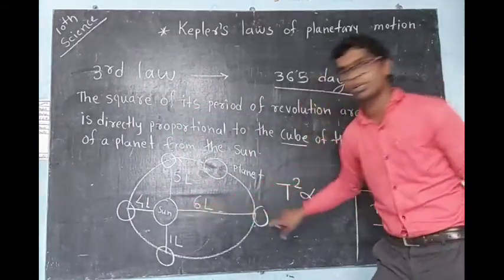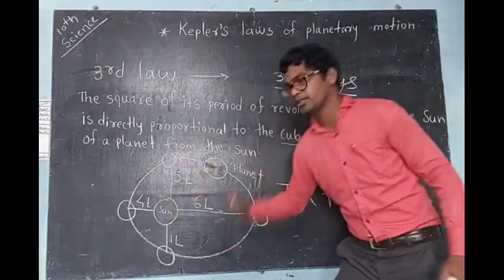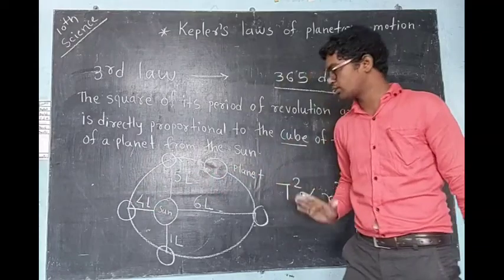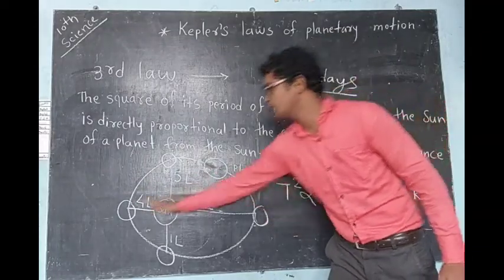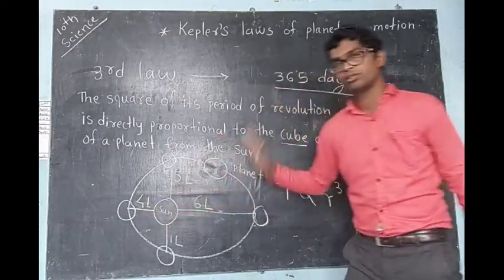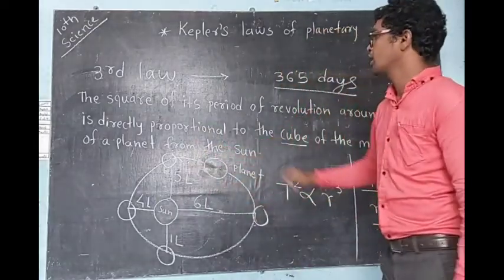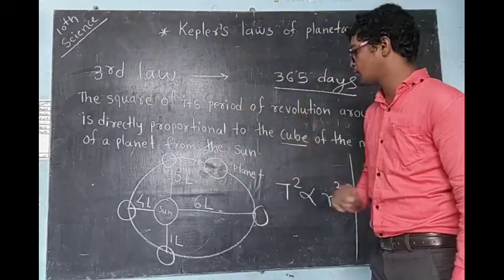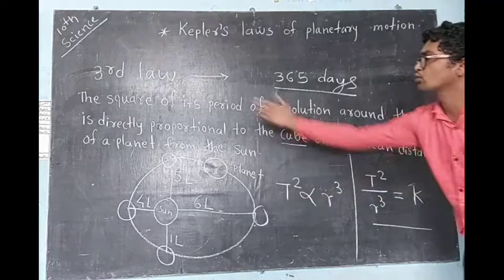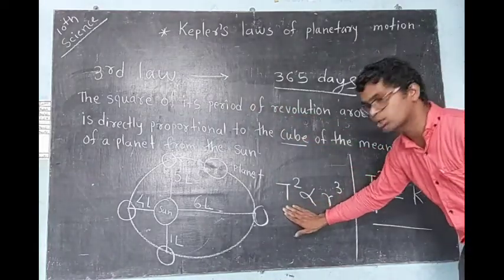Here the distance is more, here less, here more again. Maximum here, minimum here, and here average. So what is the period of revolution? Consider the period of revolution as T, so the square of the period of revolution is T squared.